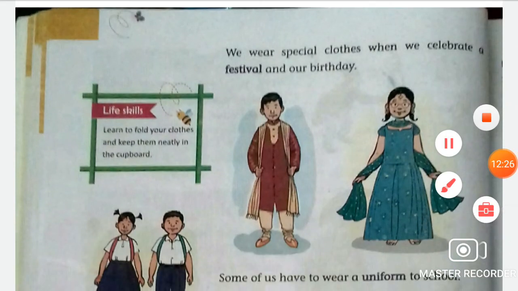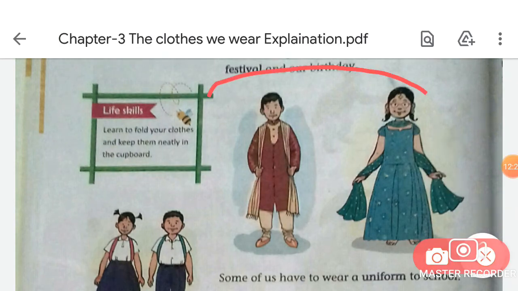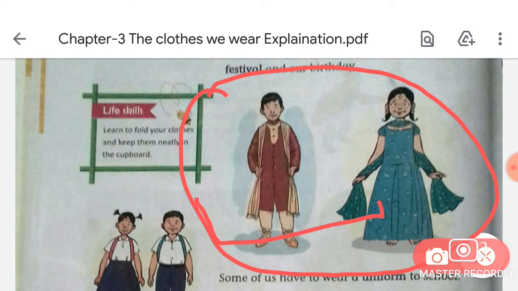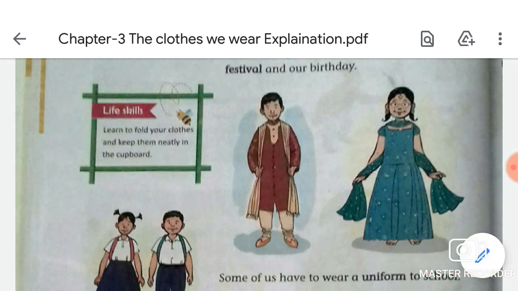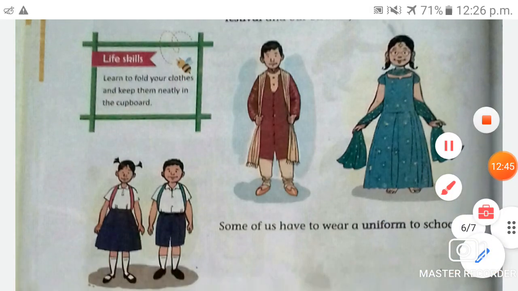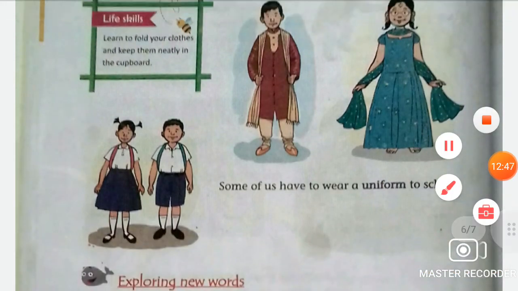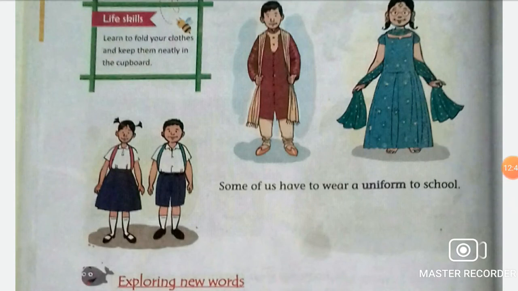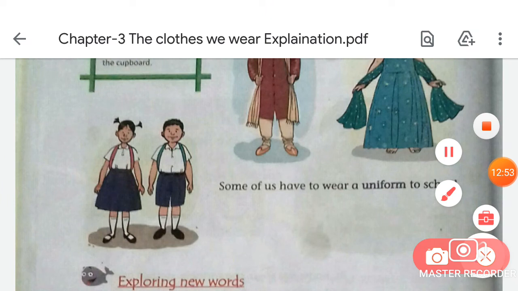Okay, as you can see in this picture, look at this picture, students. When there is any function, any celebration, any festival or our birthday, we wear party wear clothes. Okay, we wear very shiny clothes. Okay, and when we are at home, we wear simple and comfortable clothes like shorts, frock, t-shirt, etc.